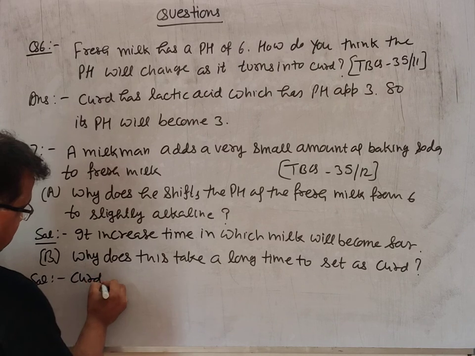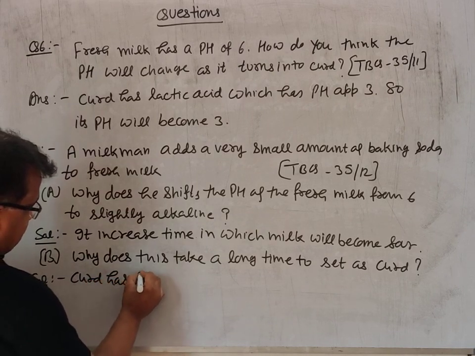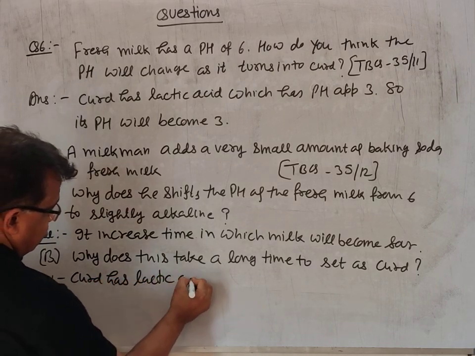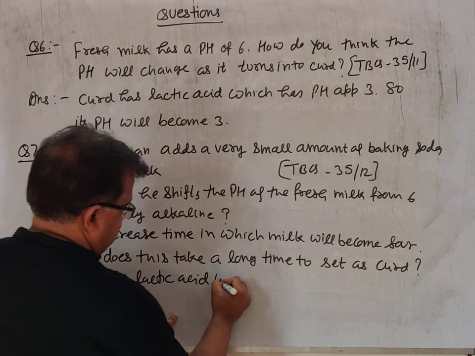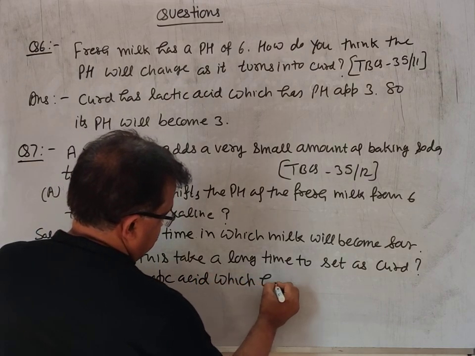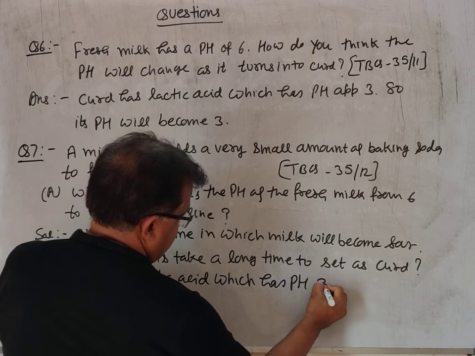Curd has lactic acid, which has a pH of 3.